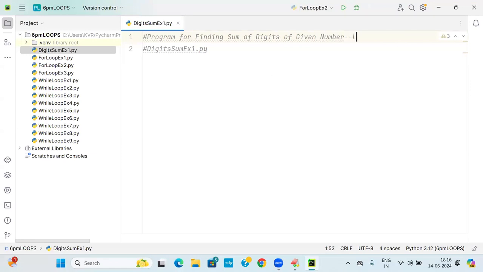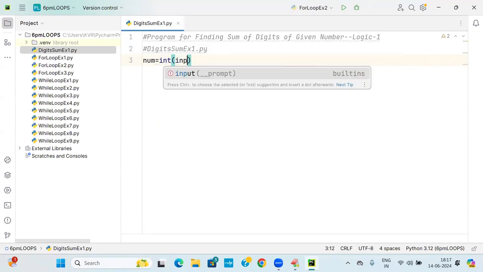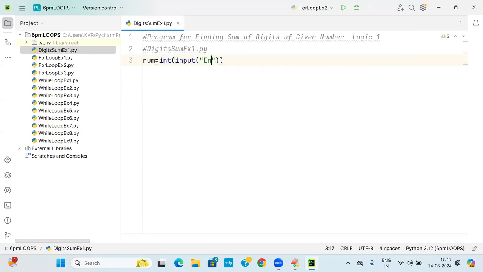So logic number one I am going to talk about. First, let me tell you the difficult logic, then I'll go further. Here, take a number: num is equal to int of input, 'Enter a number for finding digits sum'.